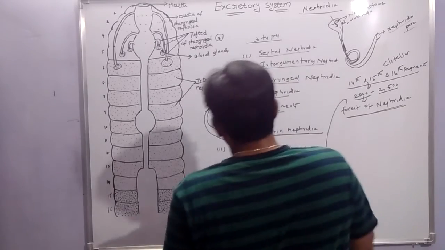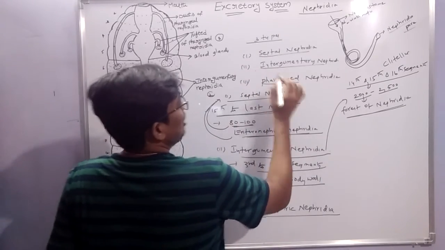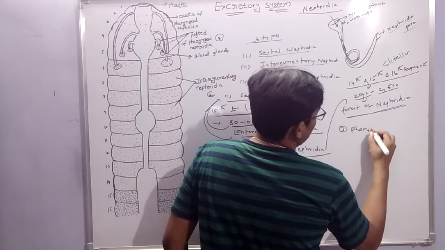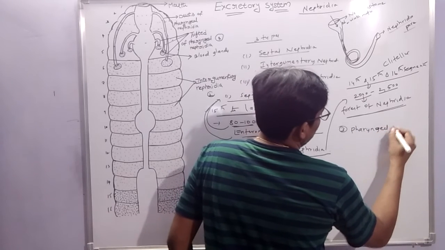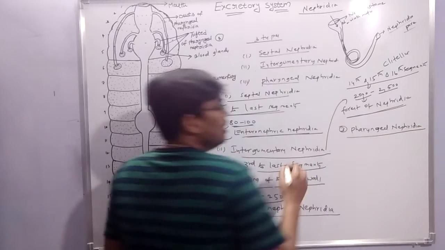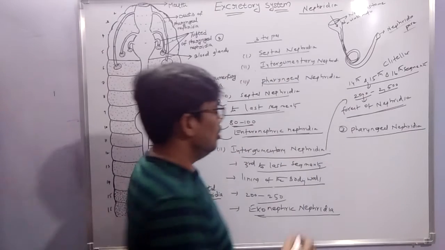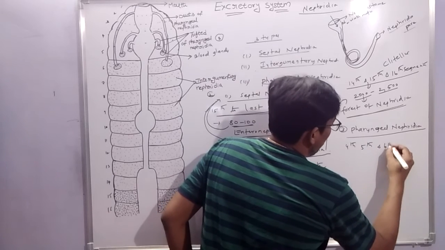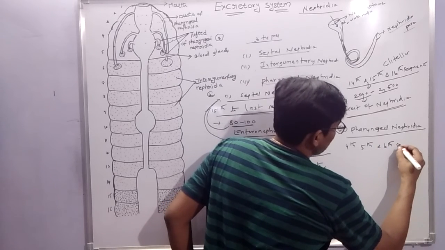Next, the third one is tufted nephridia, the pharyngeal nephridia. Pharyngeal nephridia are present on the 4th, 5th and 6th segments.